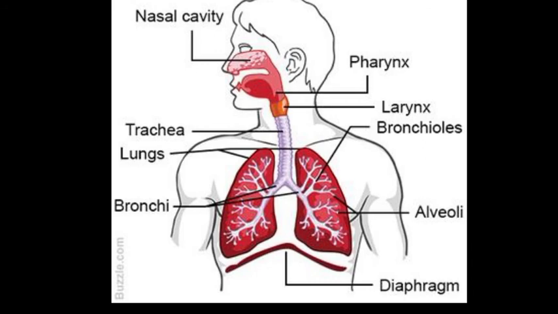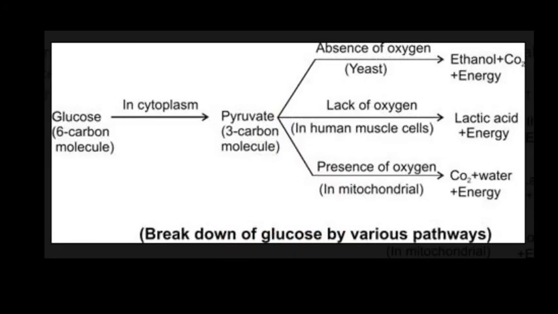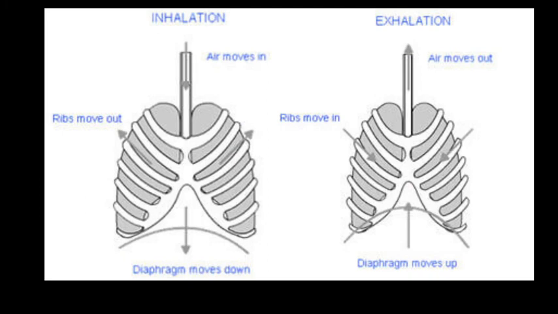Now we have to know about the breathing mechanism, and for this we know how ribs move in and out, and how the diaphragm moves up and down during inhalation and exhalation of oxygen and carbon dioxide. The breathing mechanism of the lungs is controlled by the diaphragm, as you see in the slide, and the intercostal muscles.